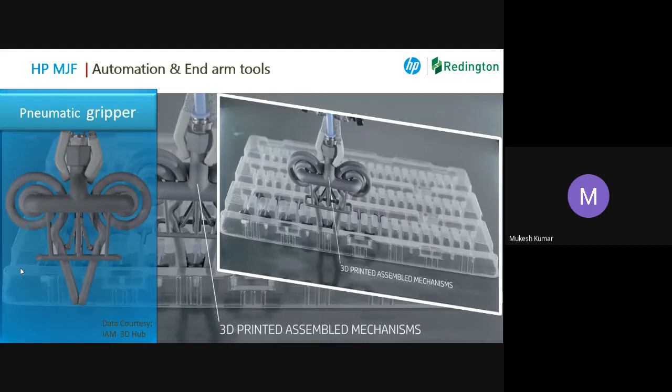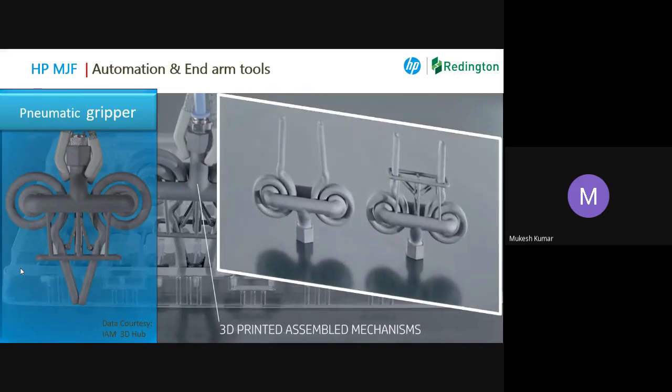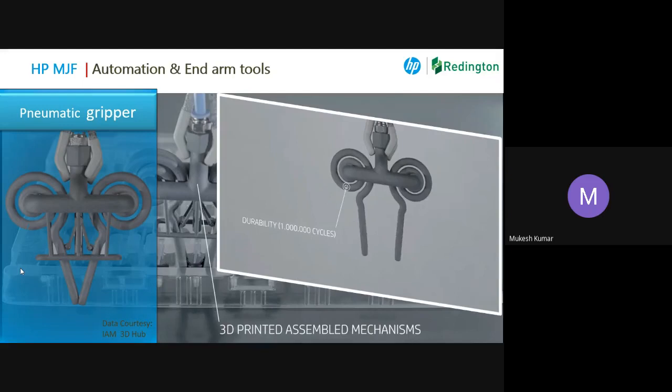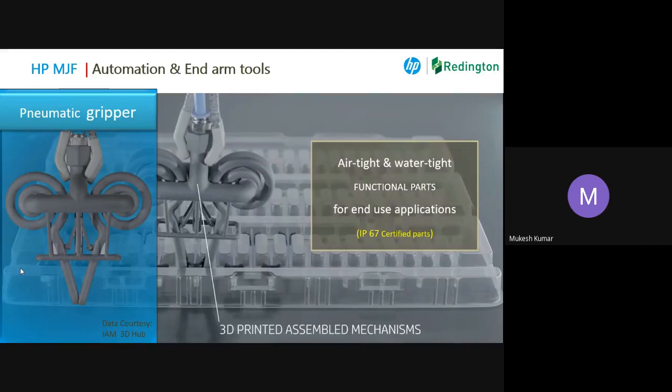I was talking about a slight difference between SLS and MJF in the starting. This is the slight difference. It's a big difference, but I'm saying slight difference. In SLS, generally almost 5% of porosity is there in the part. So if 5% of the porosity is there, then leakage is likely to be there. There will be a leakage and it is not going to function. Yeah, any question from any side?